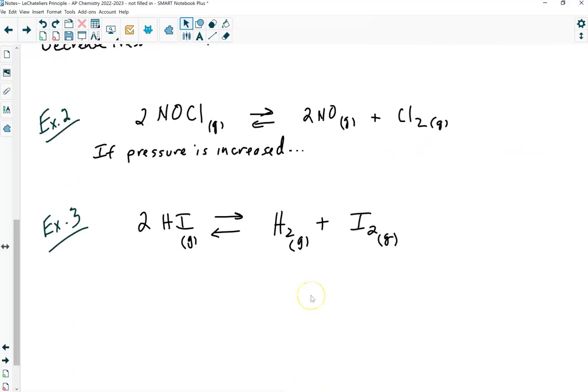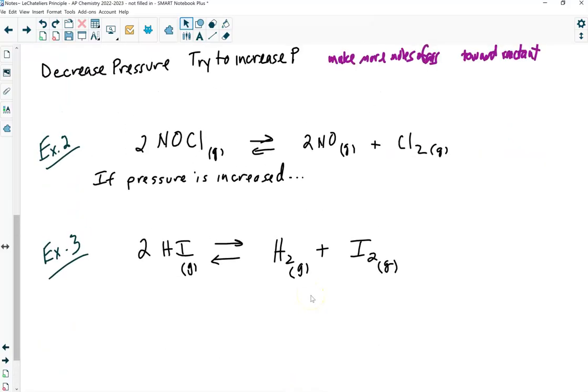So now I have this system here. 2 NOCl is in equilibrium with 2 NO and a Cl2. What if I come along and I increase the pressure on this system, not on the reactant side, not on the product side, on all of it? Because that's a misconception, right? When you increase the pressure, you're only increasing the reactant side. They're all in the vessel together. They're all in this together, right?